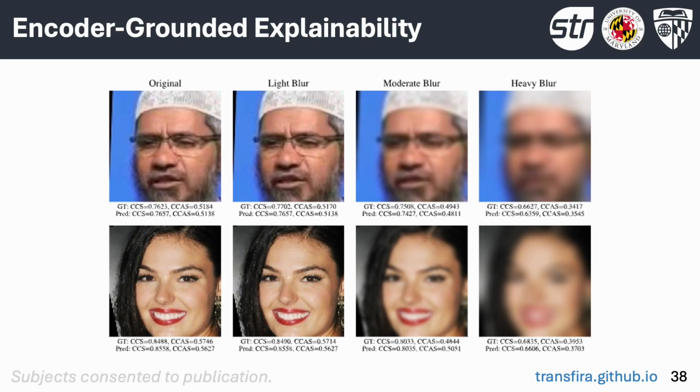Finally, TransFIRA provides an encoder-specific explainability signal for FIQA. We illustrate this property in our paper's appendix by exploring the effects of varying levels of Gaussian blur on CCS and CCAS. A deployment capability of TransFIRA is that it also extends to unseen subjects, including those with only a single enrollment image, where ground truth CCS and CCAS cannot be calculated. In such cases, predicted recognizability is the only practical way to assess whether a subject is reliably identifiable by the encoder, providing avenues for safeguards, re-enrollment, and hard example mining.